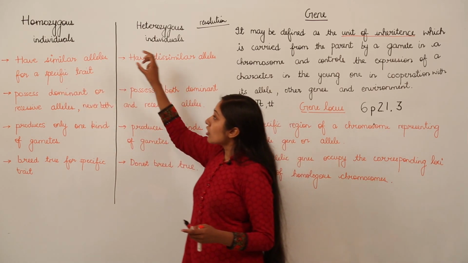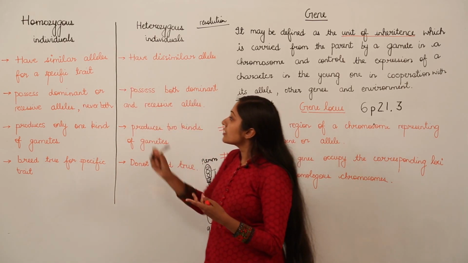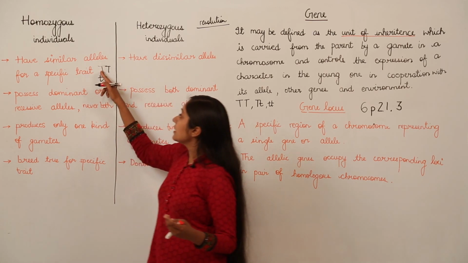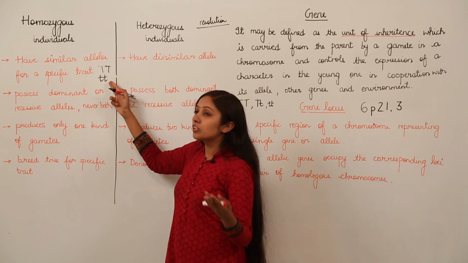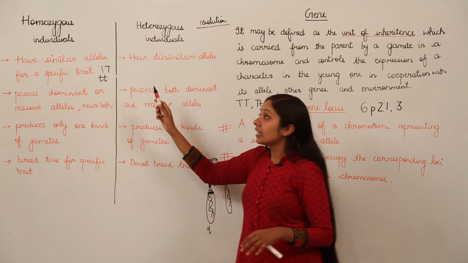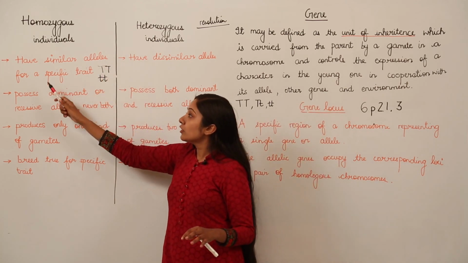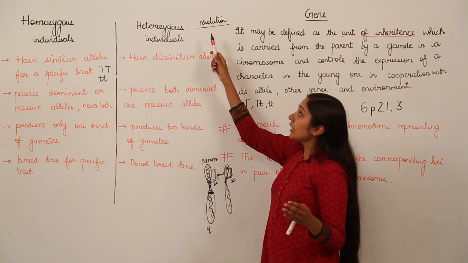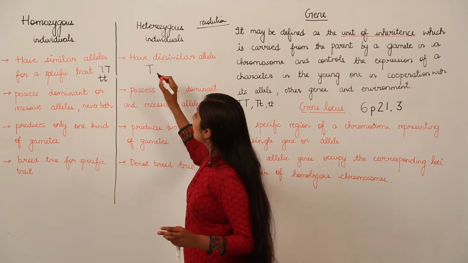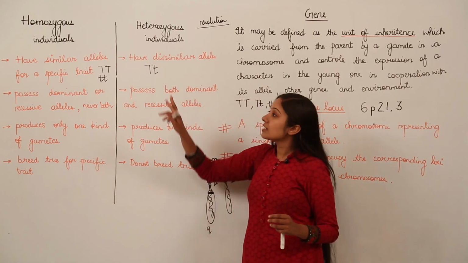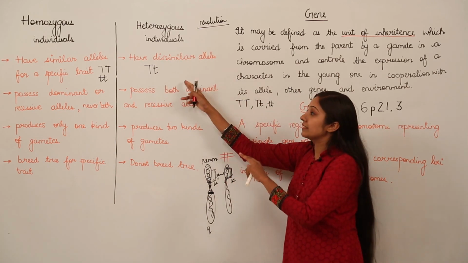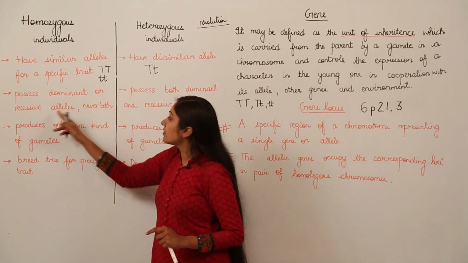When I talk about the alleles present in homozygous individuals, I will always write both as uppercase T or both as lowercase t. This is an example in the case of pea plant. Homozygous individuals have similar alleles encoding a specific trait. Heterozygous individuals have dissimilar alleles, one dominant and one recessive. This is how you write for heterozygous individuals, because they have dissimilar alleles. Then they possess dominant or recessive alleles, never both.